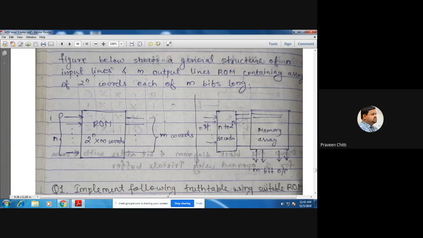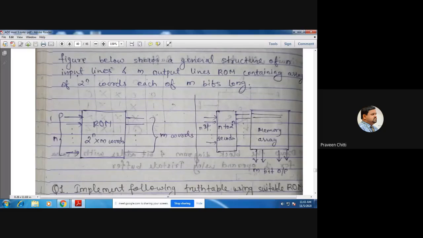So what happens is, as you go on increasing the memory size, the number of bits required in the address bus goes on increasing. That's why normally when you buy any system, let it be laptop, desktop, or smartphone, I hope now you understood why there is a restriction on the internal memory.